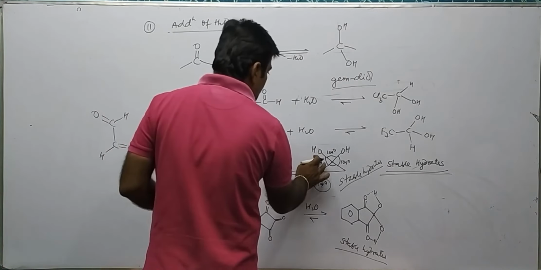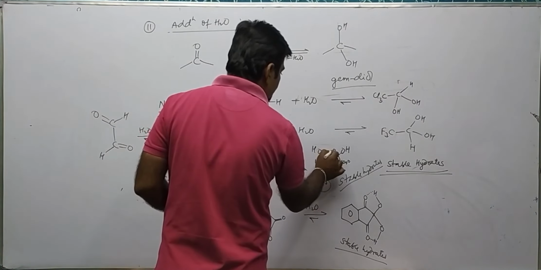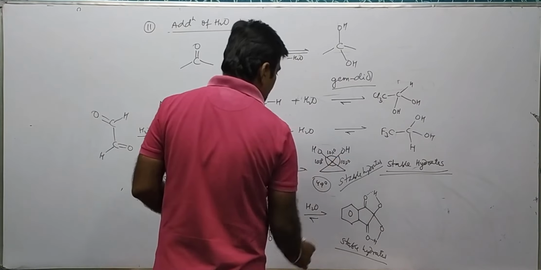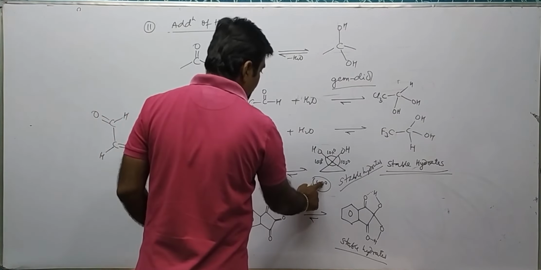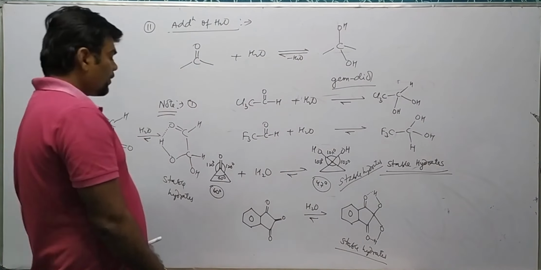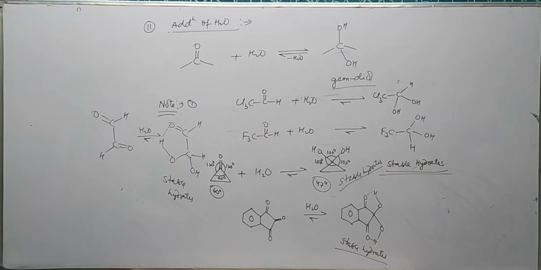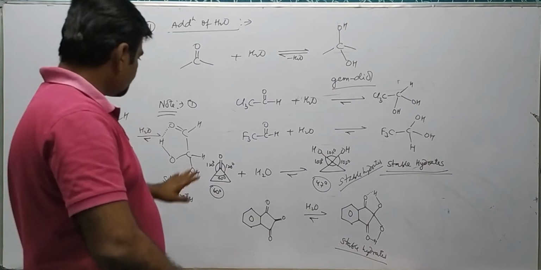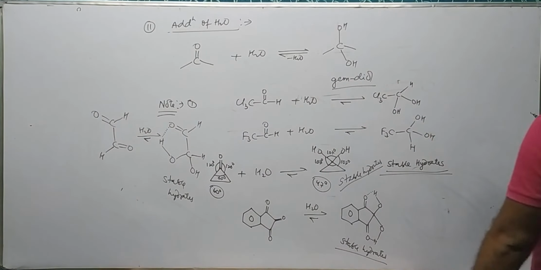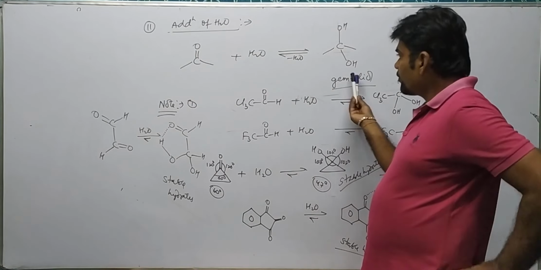This is approximately 107 degree. So if it is approximately 107 degree, there is a deviation of 47 degree. Okay. Now, if addition of water takes place, it forms the corresponding hydrates.